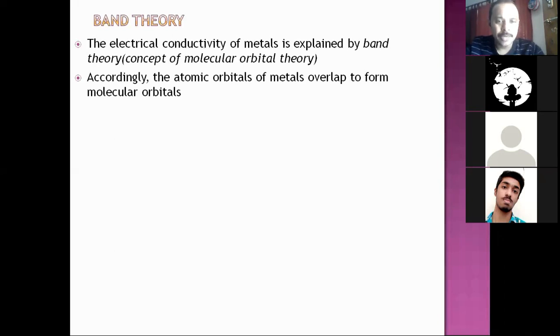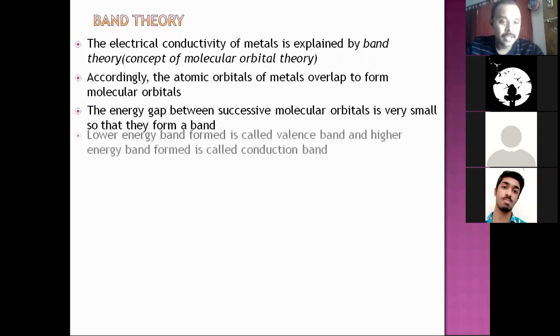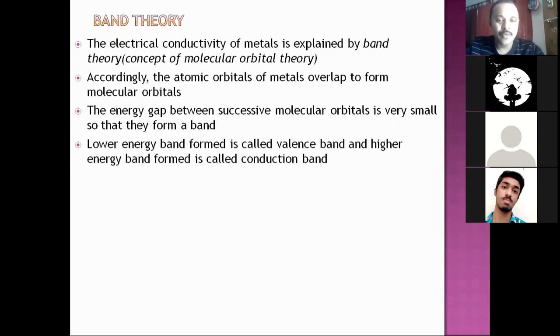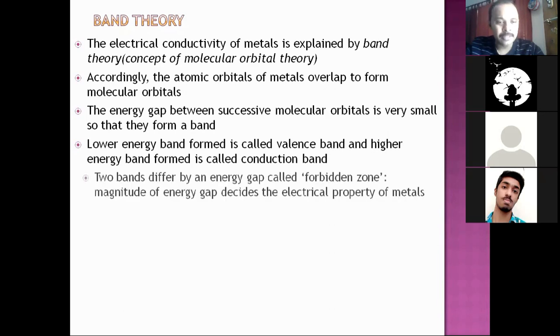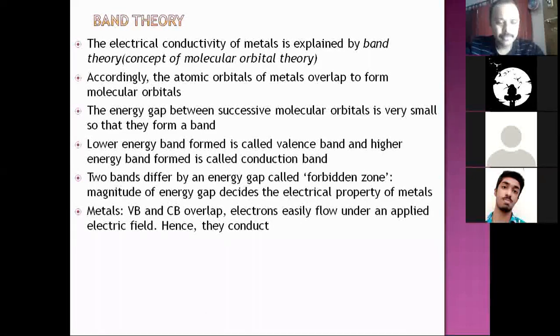Accordingly, the atomic orbitals of metals overlap to form molecular orbitals. The energy gap between successive molecular orbitals is very small, so that they form a band. The lower energy band formed is called the valence band, and the higher energy band is the conduction band. The two bands differ by an energy gap called the forbidden zone. The magnitude of the energy gap decides the electrical property of the material.